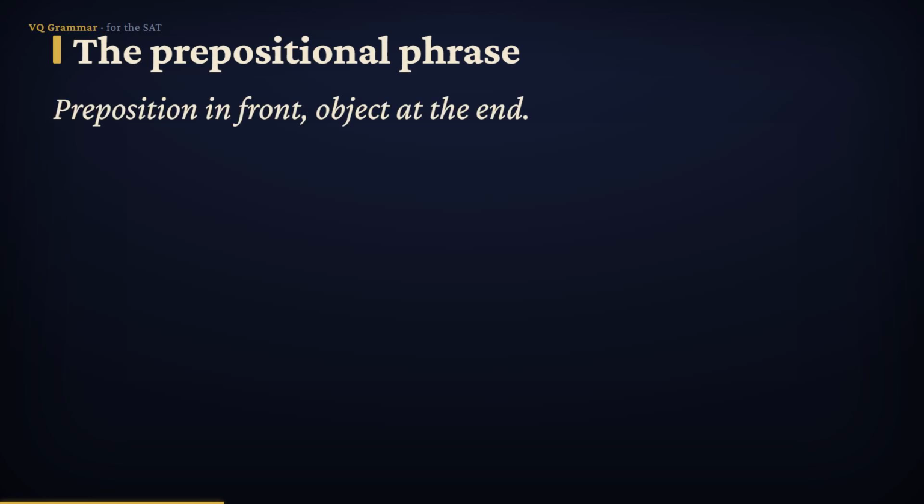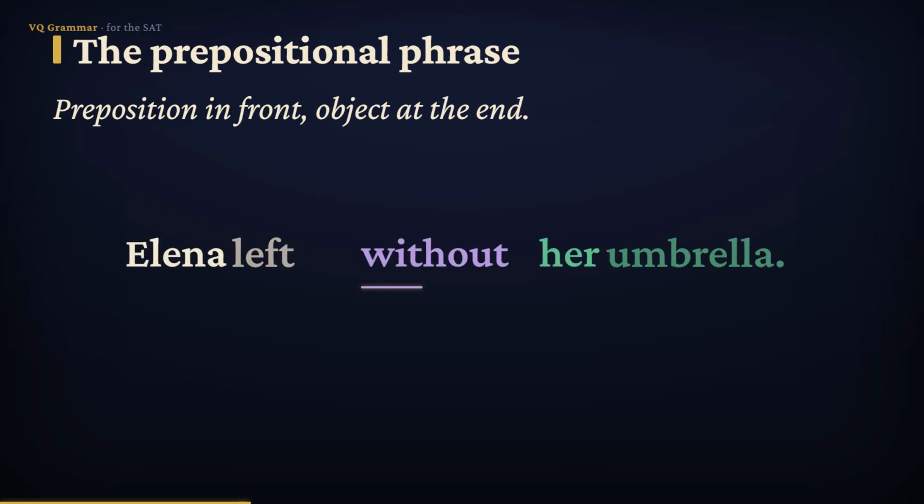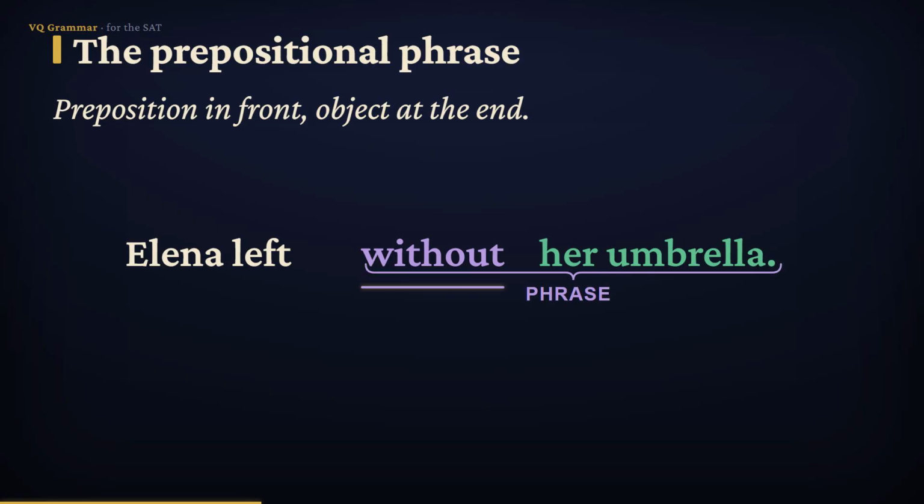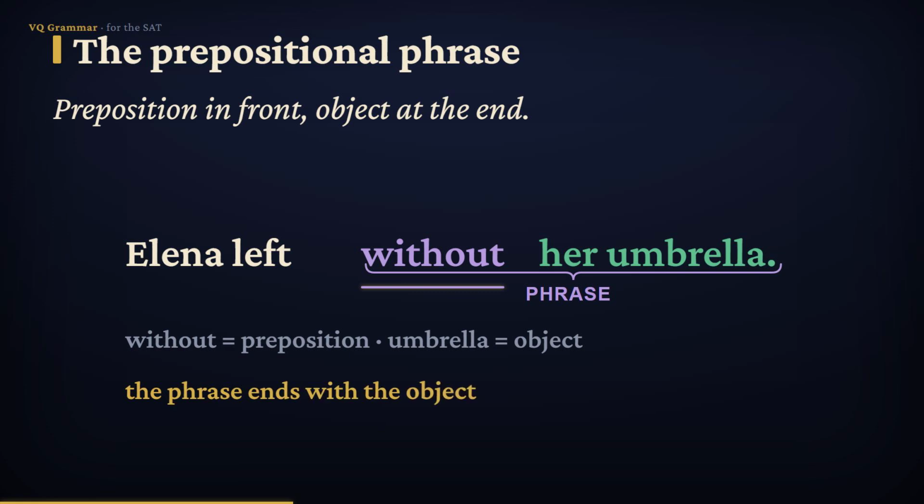Here's the key structure. A preposition never travels alone. It begins a prepositional phrase, and that phrase always ends with a noun or pronoun called the object of the preposition. Look, Elena left without her umbrella. Without is the preposition. It kicks off the phrase. And umbrella is the object, the noun that closes it. So the whole phrase is without her umbrella. Every prepositional phrase works this way: a preposition at the front, an object at the end.